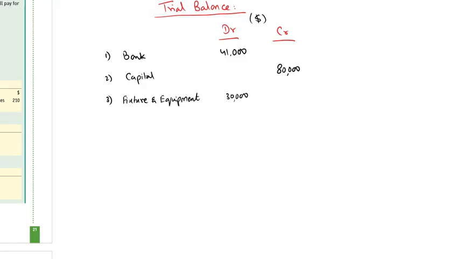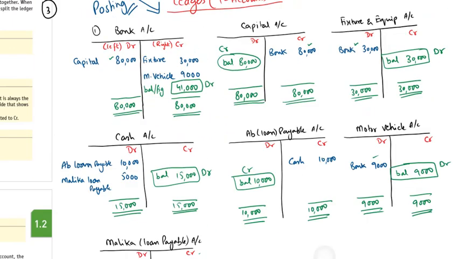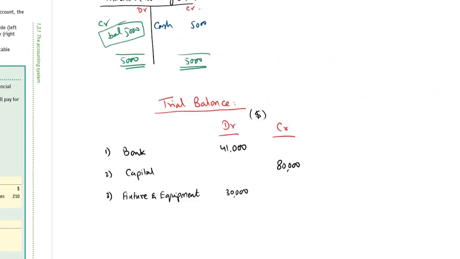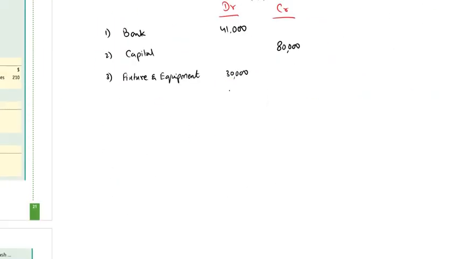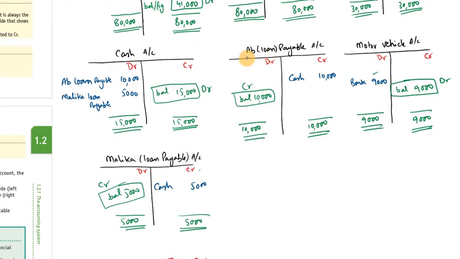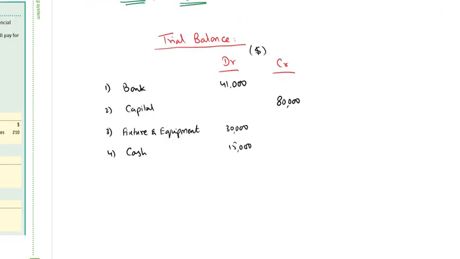The fourth ledger will be cash, having a debit balance of 15,000. And the fifth one is AB loan payable, the credit balance. AB loan payable has a credit balance of 10,000.